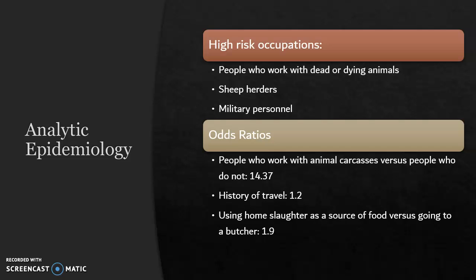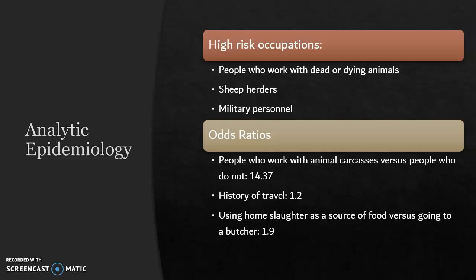People at the highest risks for infection are people who work with dead animals, sheep herders, and military personnel. Dead animals are most likely to be infected, making people who interact with them at a high risk. Sheep herders have the same risk, as they interact with sheep that may have been infected, while military personnel are at risk for traveling to areas that are highly affected.